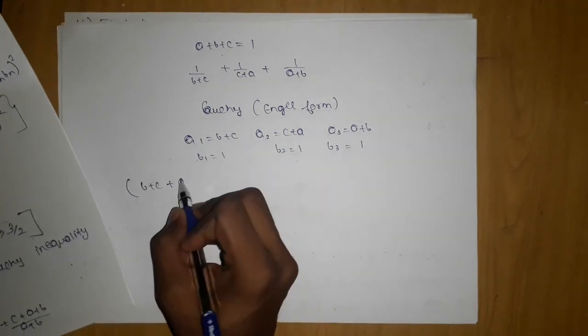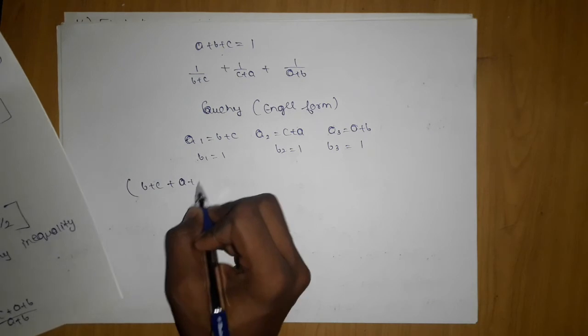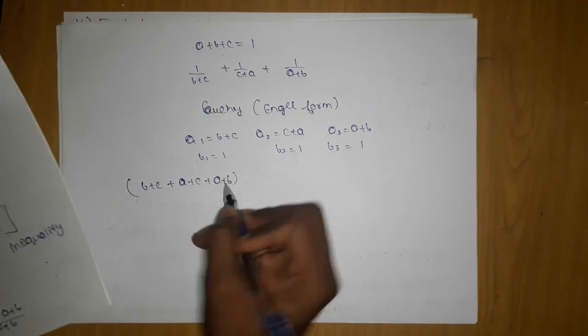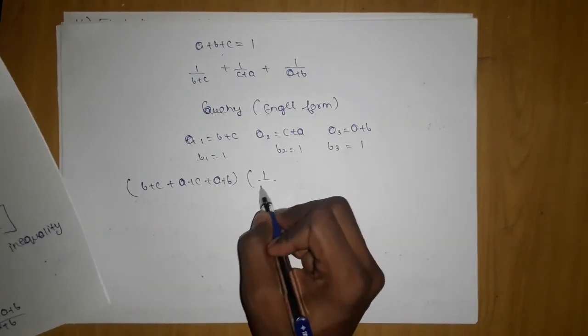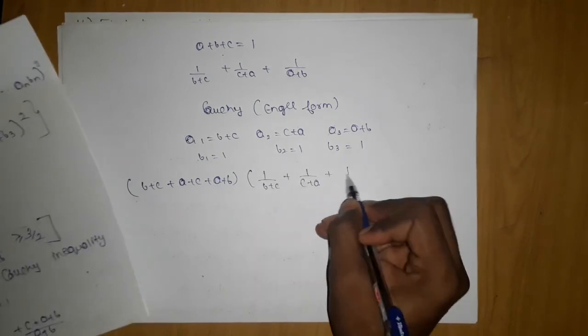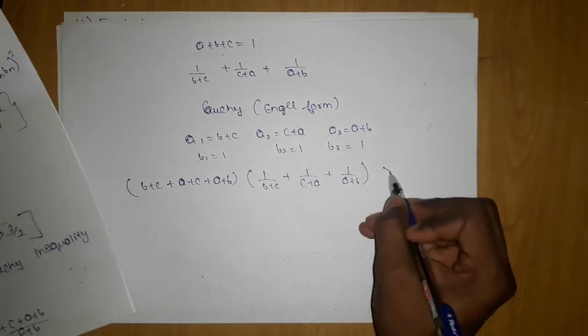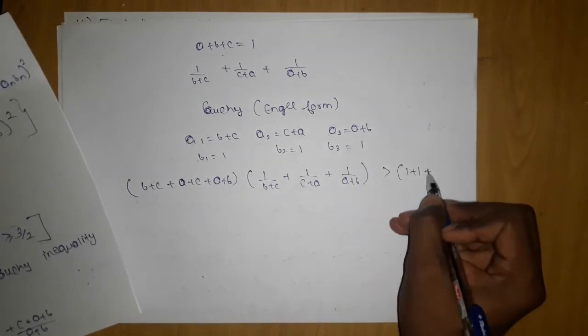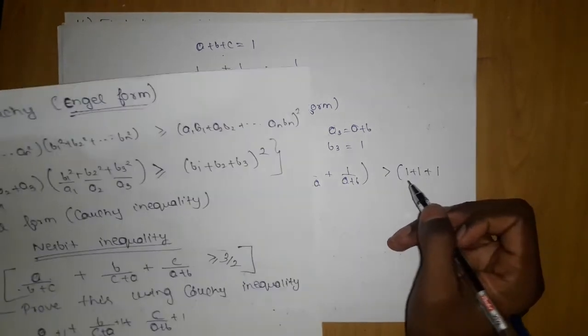The moment I add all the terms, I get b plus c, c plus a and a plus b, into 1 upon b plus c, 1 upon c plus a, 1 upon a plus b. It is greater than or equal to 1 plus 1 plus 1 the whole square.